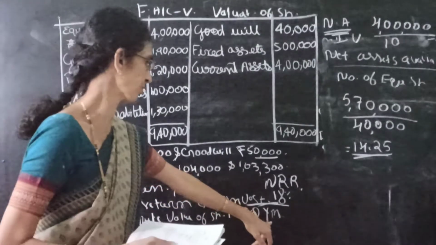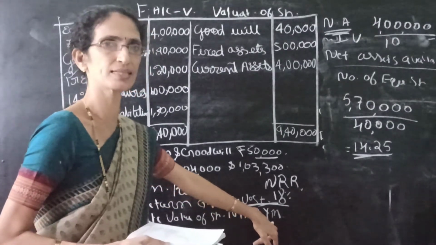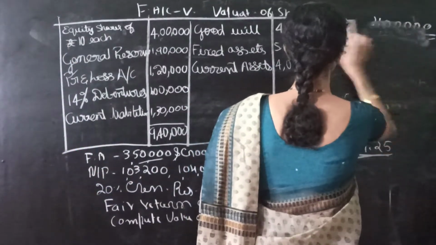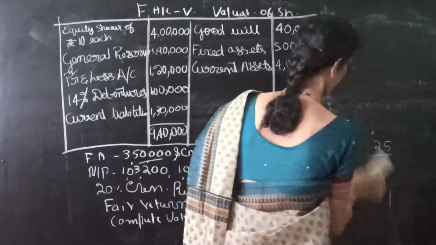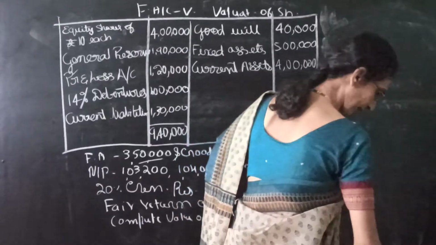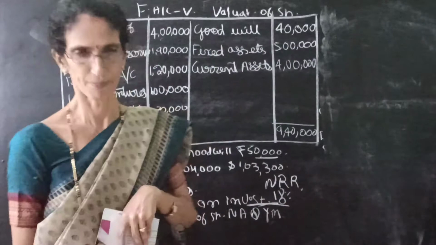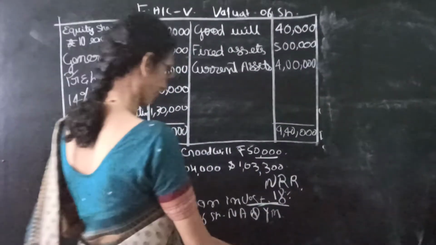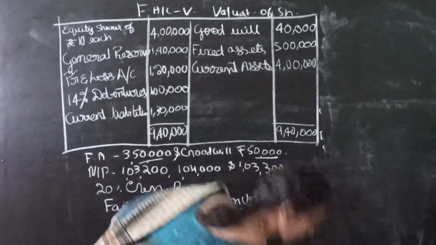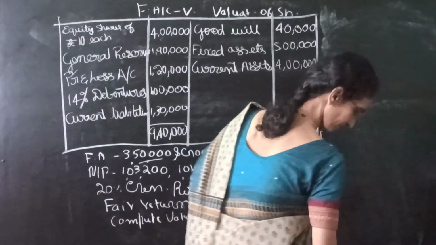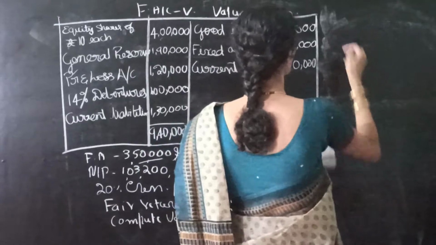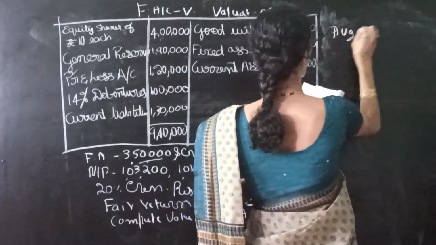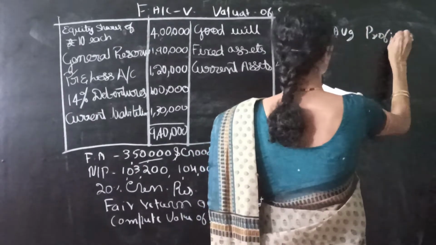Now we have to calculate the value of shares under yield method. So under yield method, first step is we have to calculate the profit available to shareholders. How to find out the profit available to shareholders? It is average profit.